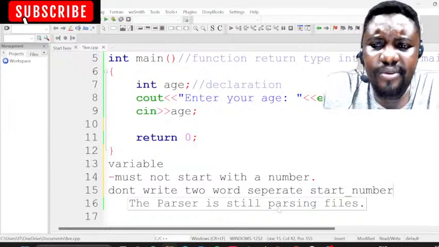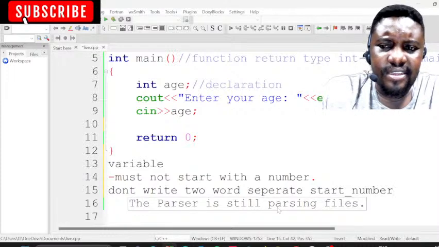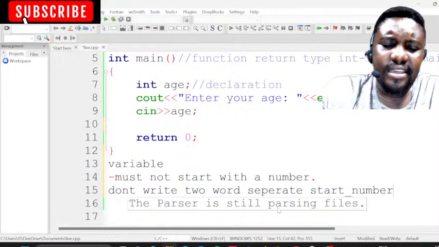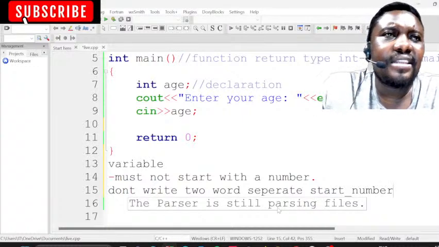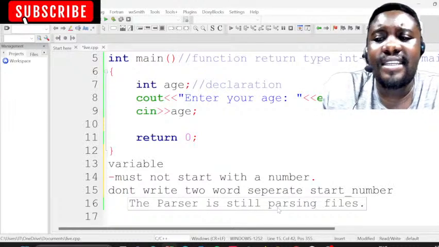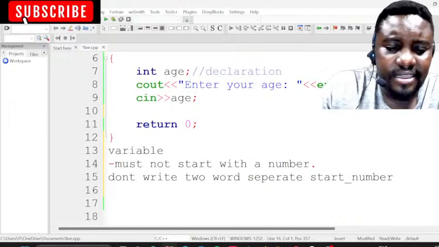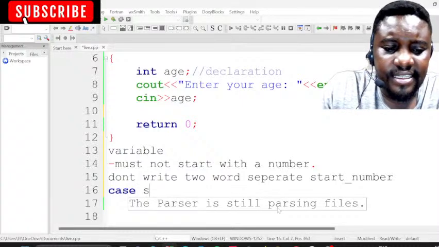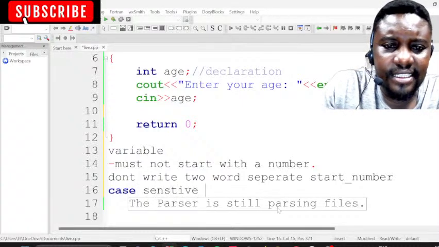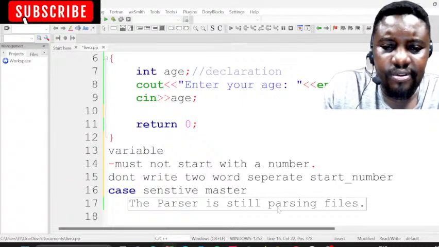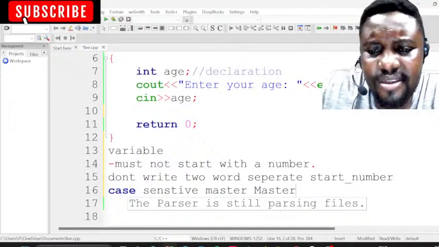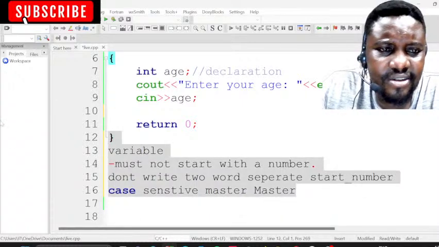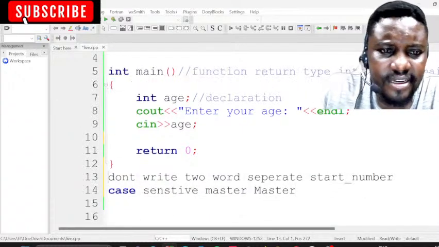And then, it can have a capital letter, and variables are very case sensitive. When I say case sensitive, you can write master in lowercase when you're writing a variable. Then when you write it with a capital letter, Master, they are no longer the same. So they are very case sensitive. Those are things that you must know about variables.